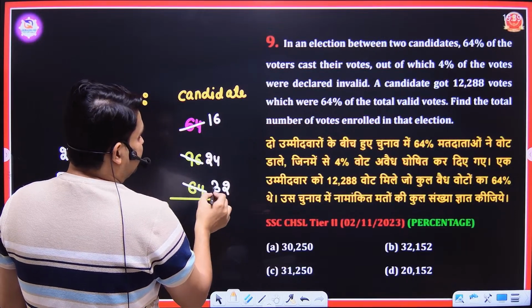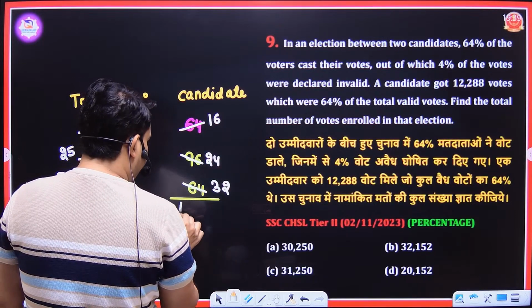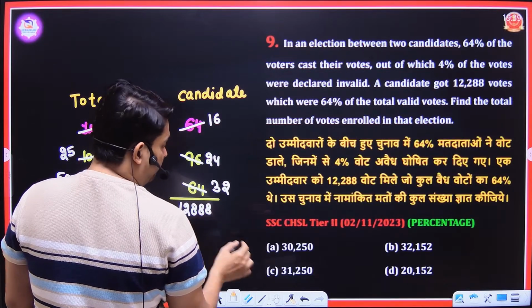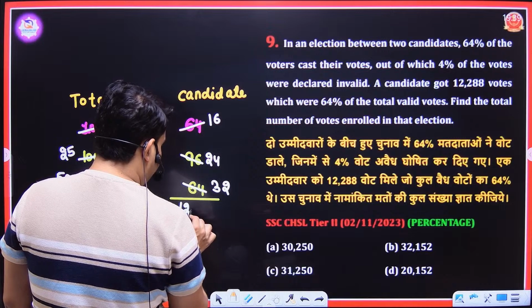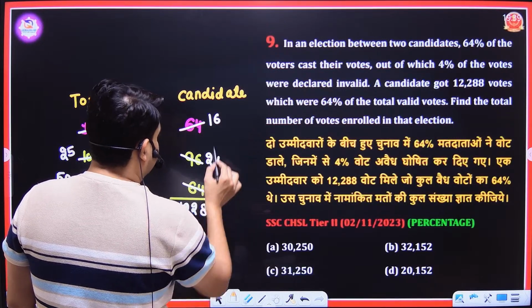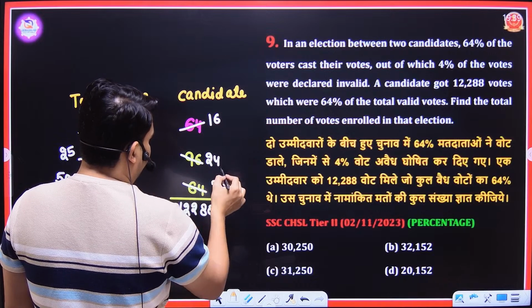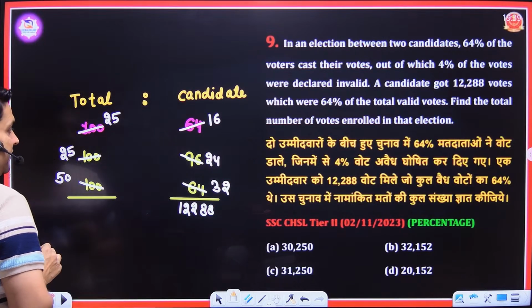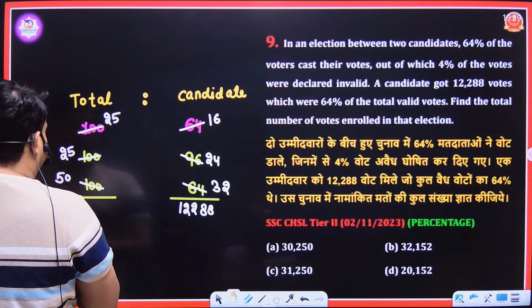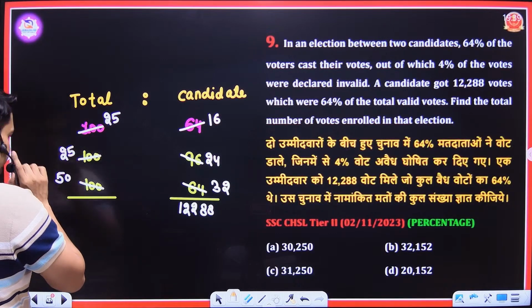If you multiply this number, then definitely it will be 12288, because 6 fours are 24, 4 twos are 8. See here, what we have? 25, 25, 625. 625 into 5, 3125.